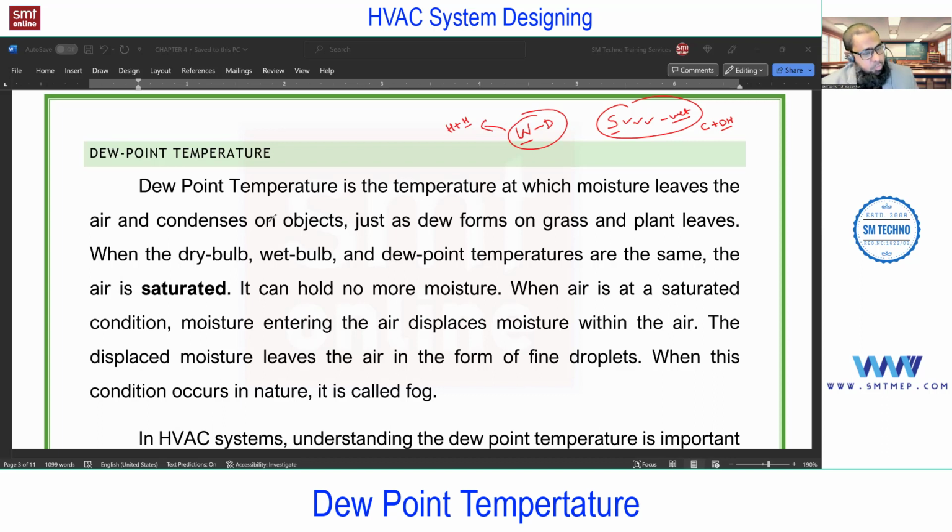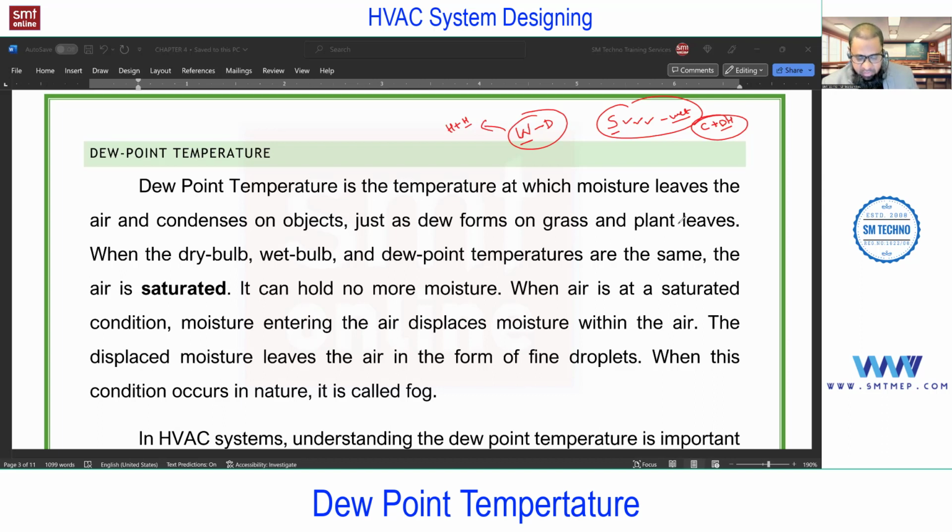Apart from this, dew point temperature is important for the vapor compression cycle also. Now one more point here. In summer, we require what? Cool and dry air or cool and moist air? Cool and dry air, because we require cooling and dehumidification. So this cool and dry air you can expect through the evaporator coil. I'm talking about the vapor compression cycle.